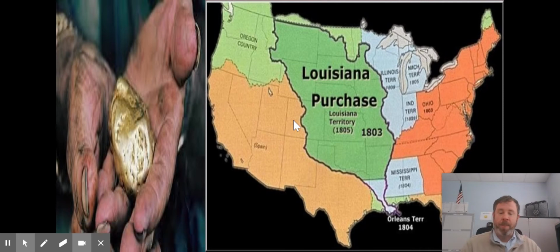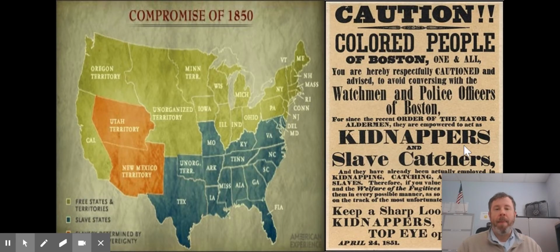So keeping that in mind, when gold is discovered in California, people rush from the East Coast all the way out to the West Coast because they want to find gold too. They want to get rich. More people come out to California. There's enough people there where it can become a state. And so they apply for statehood to join the United States, California does. And part of their constitution that they come up with says that they will be a free state. They will not have slavery in California. That's what they're proposing when they want to join the United States.